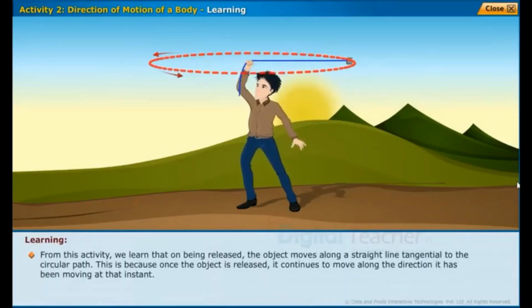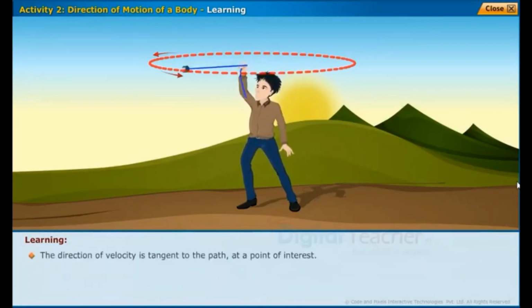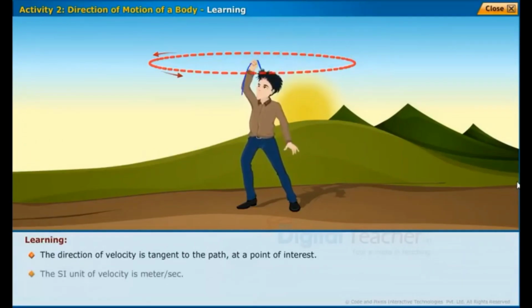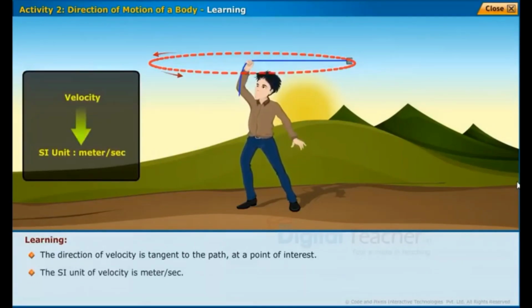From this activity, we learn that on being released, the object moves along a straight line tangential to the circular path. This is because once the object is released, it continues to move along the direction it has been moving at that instant. The direction of velocity is tangent to the path at a point of interest.